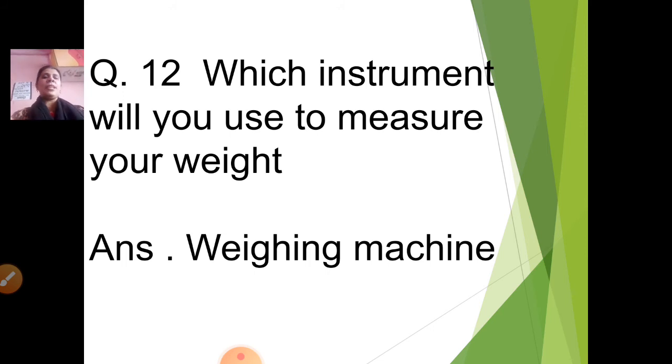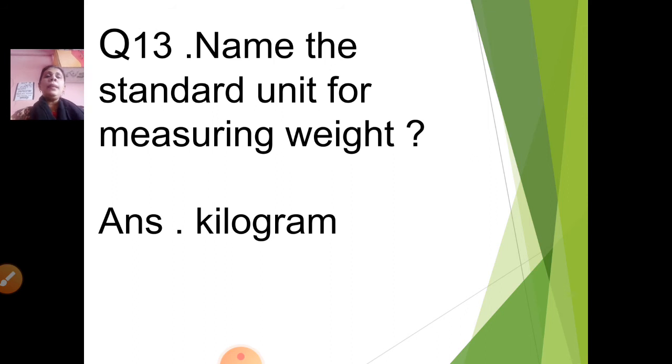Name the standard unit for measuring weight. Which is the standard unit for measuring weight? Yes, children, kilogram. Correct. The standard unit for measuring weight is kilogram.